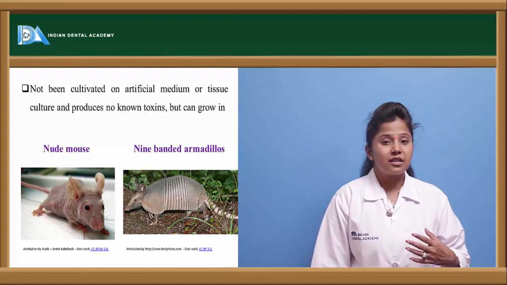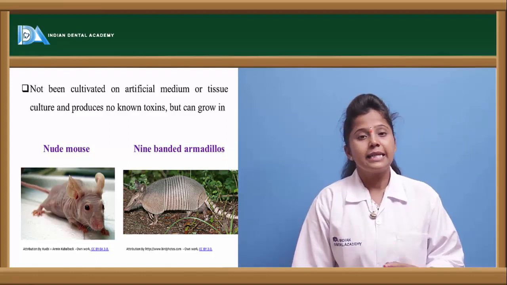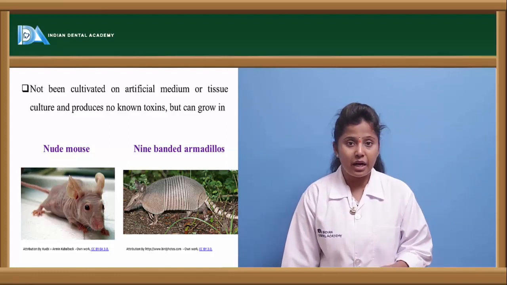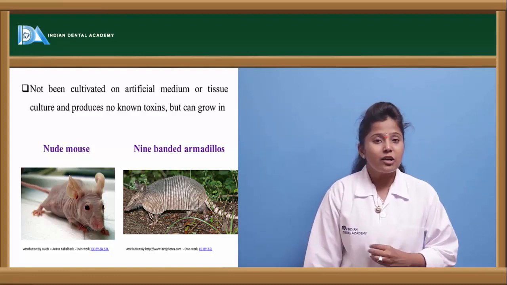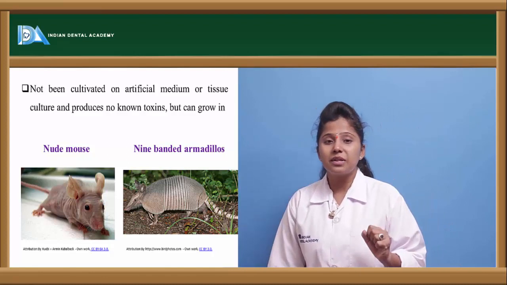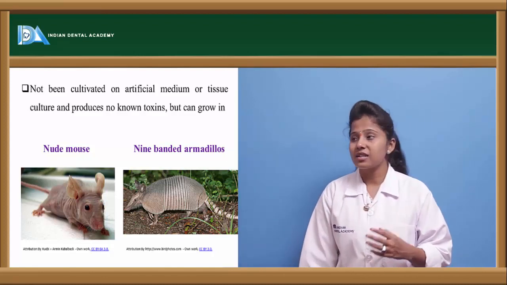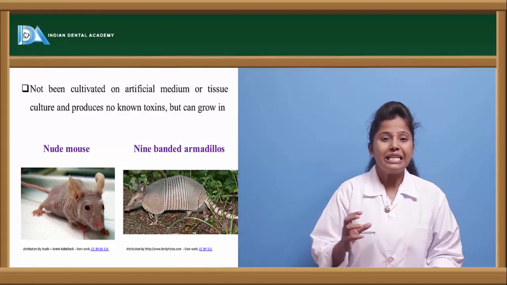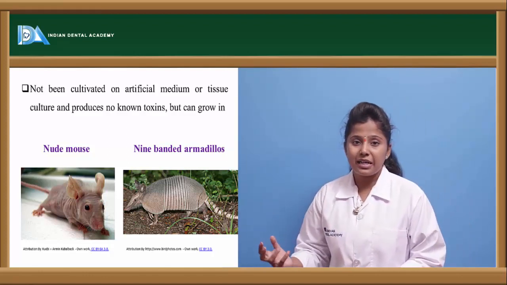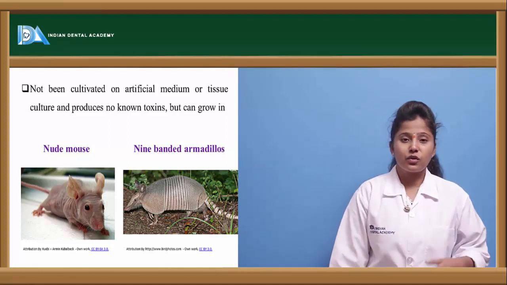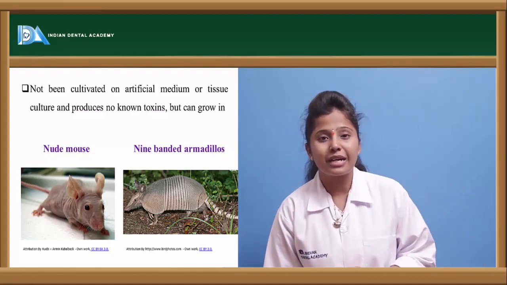and various other staphylococcus species can be cultivated on agar medium or various other media. But this bacteria cannot grow in the media; it is only present in carriers, or it is developed in carriers like the nude mouse. In the nude mouse this bacteria can be observed, as well as in nine-banded armadillos. In these species, mostly, this bacteria can grow.